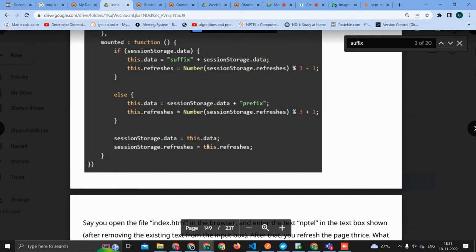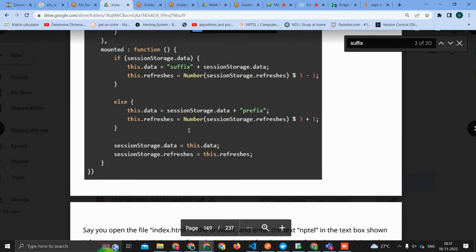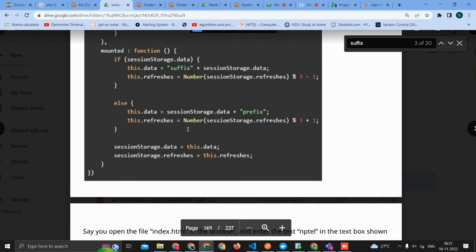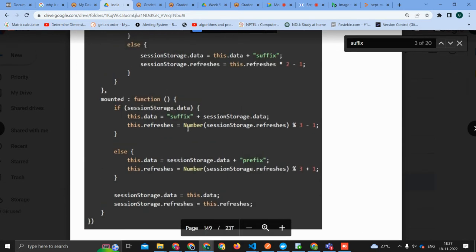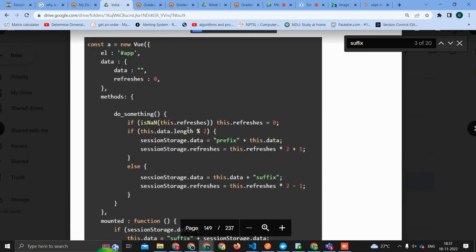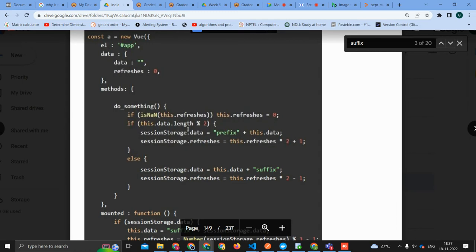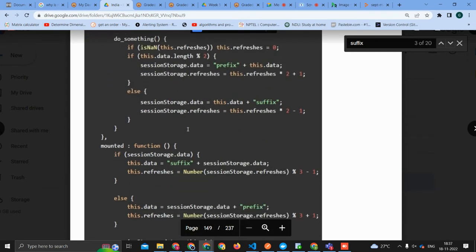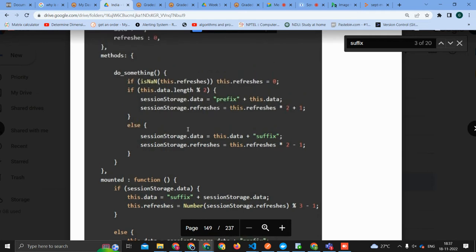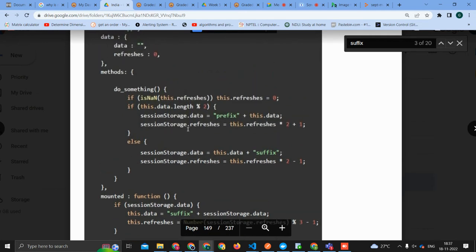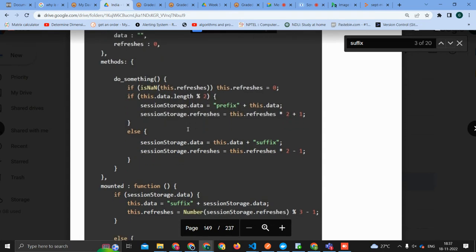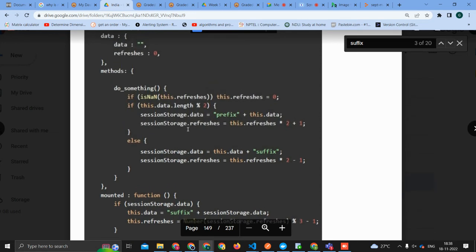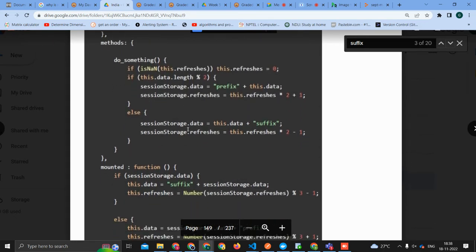Will Yash, just once, please explain what you are telling. In the data they have mentioned that refreshes is zero, no? So why not? See, if you are defining a variable and not giving any value inside it, and you try to call it, what will it say? We have seen this earlier, right? It will call it undefined, right? Undefined is fine if nothing is there for session storage data, I understand, but refreshes are not there. Yeah, I am telling this too.